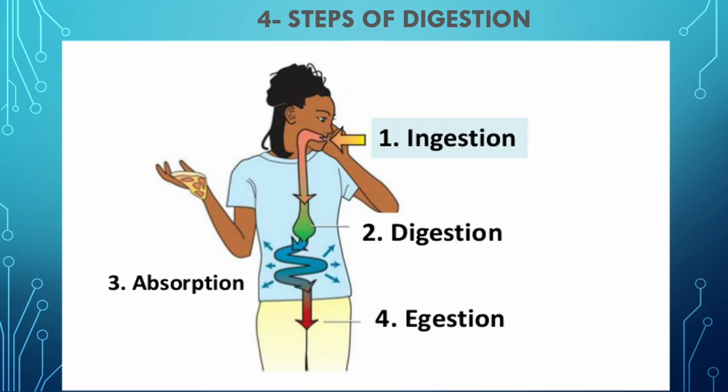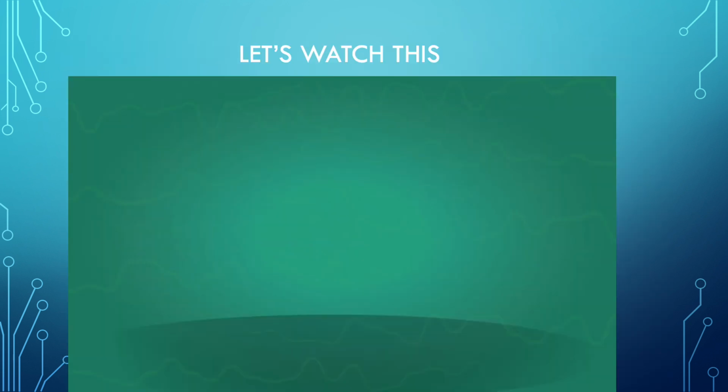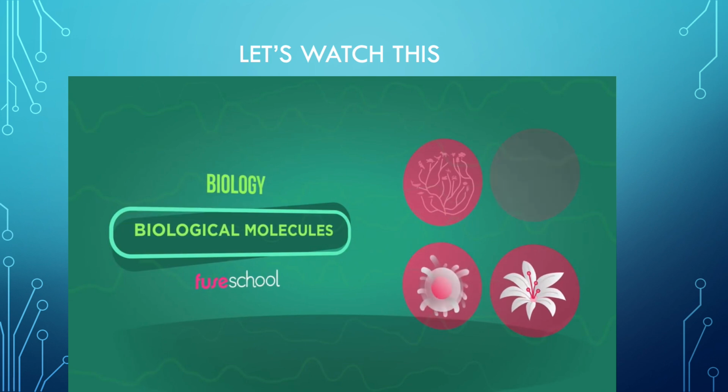So here also you can see the steps of digestion in human beings. The very first step is the ingestion process. Ingestion in animals is a little bit different from human beings. Human beings ingest with the help of hands, fingers, whereas animals directly take the food with the help of their mouth. After the ingestion, the food goes for digestion. After the digestion, absorption happens, and then the last one is the egestion, the removal of the waste from the body. So let's quickly watch this video to recap what we have learned.